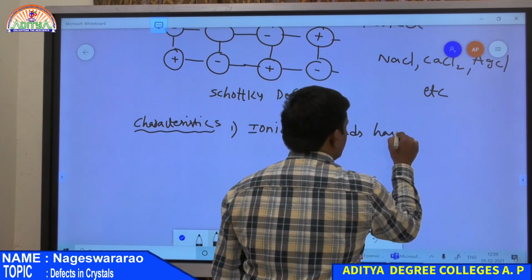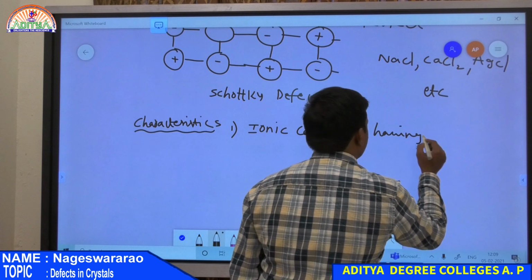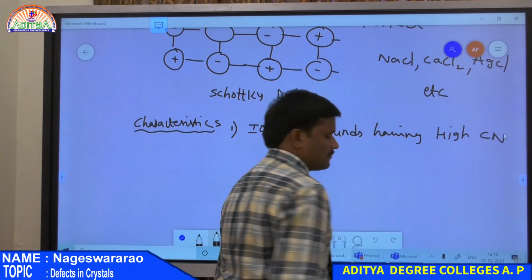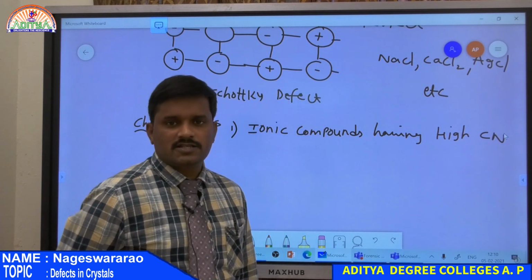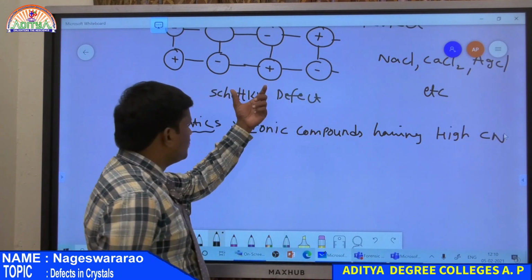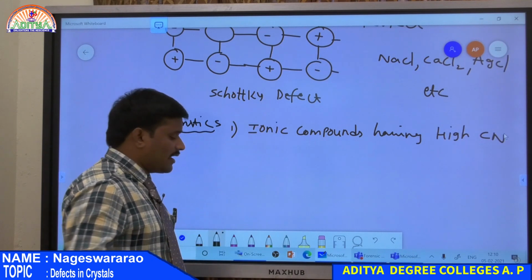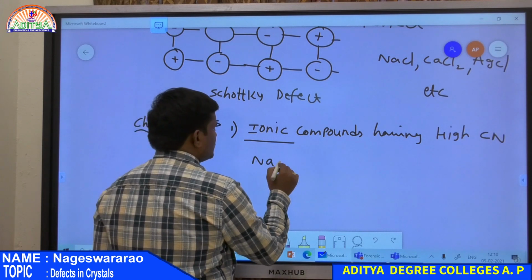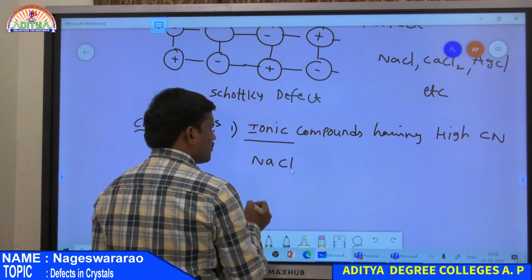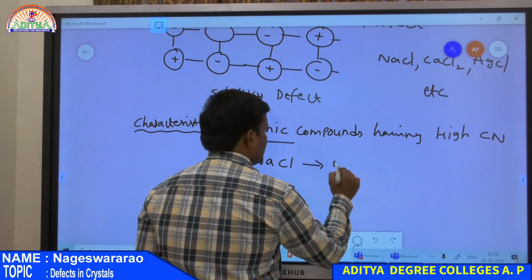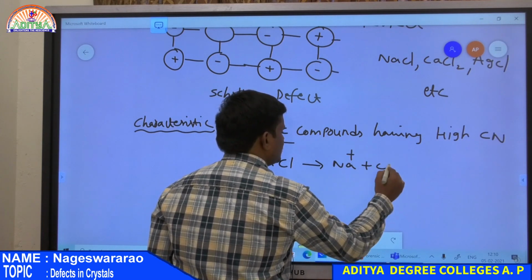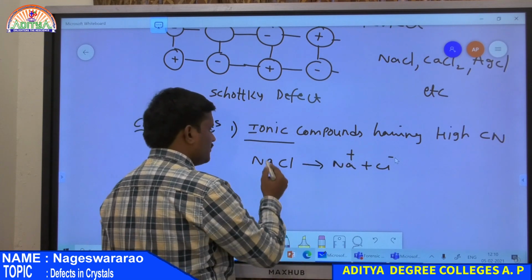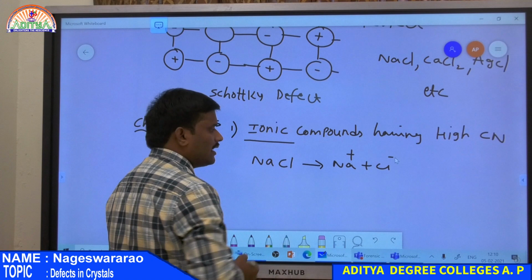having high coordination number, Cn. Cn means coordination number. So this type of defect arises in the case of ionic compounds. What is an ionic compound? Take NaCl. In NaCl, Cl is the more electronegative element, therefore it is always converted into Na plus as well as Cl minus. The electron density is attracted towards chlorine, so sodium becomes Na plus and Cl becomes Cl minus.